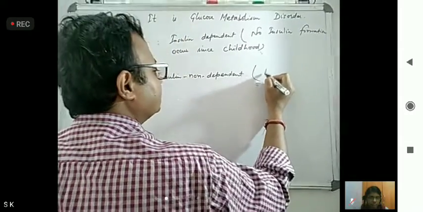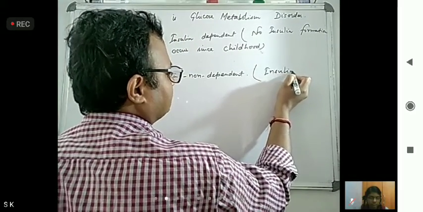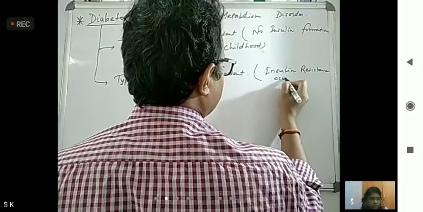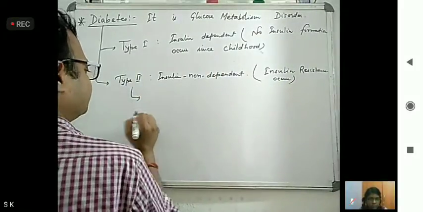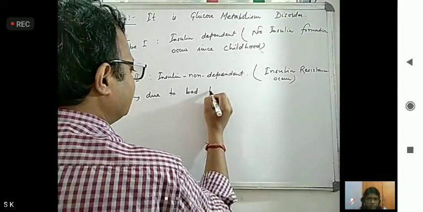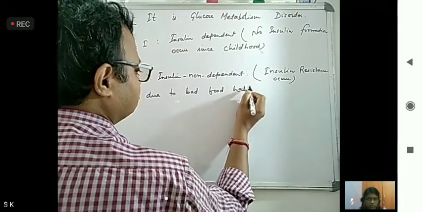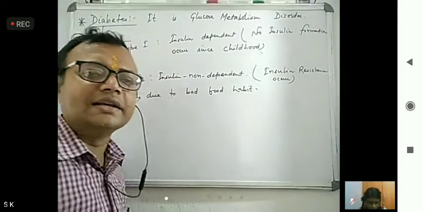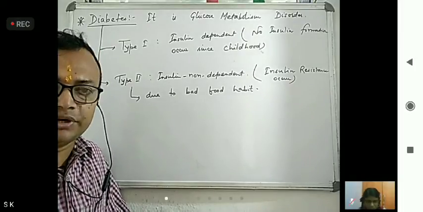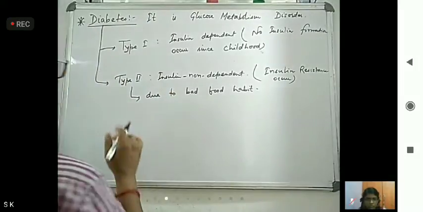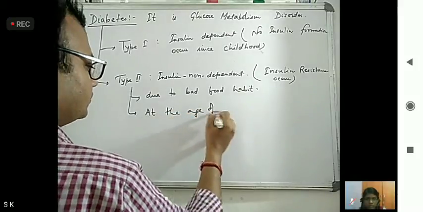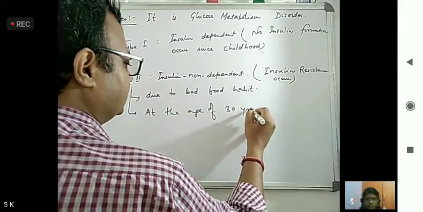Here insulin resistance mostly occurs. This type occurs due to bad food habits. Burger, pizza, meaning highly caloric food you are taking, and not burning it off. So bad habits. Now this happens at the age of 30 years and above.